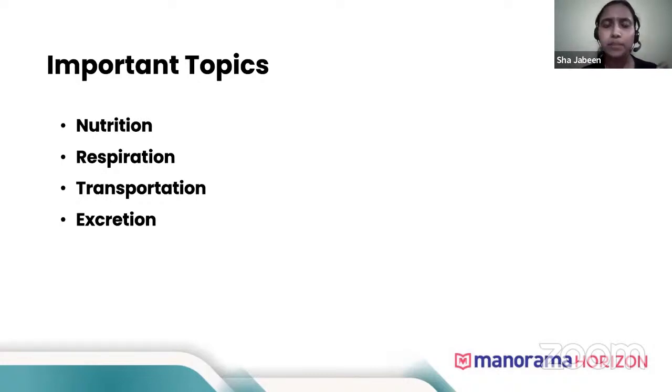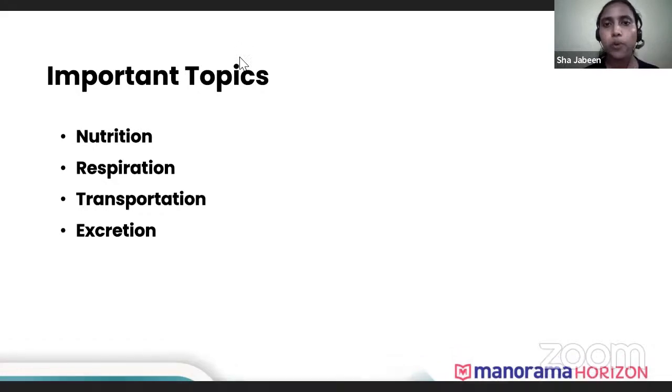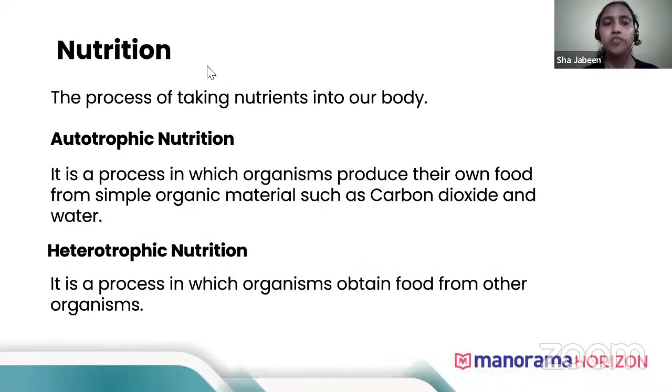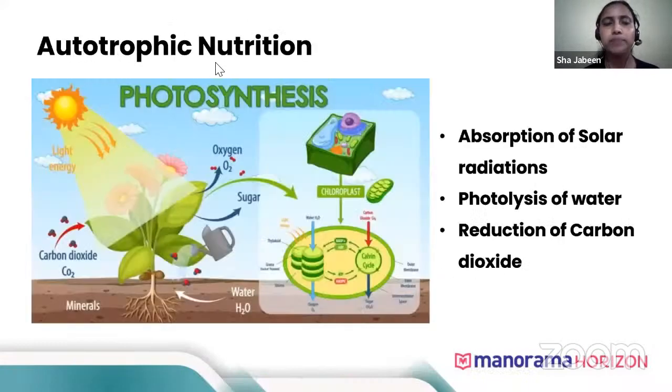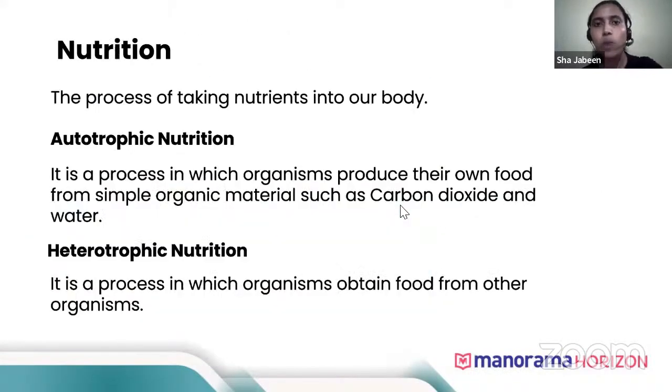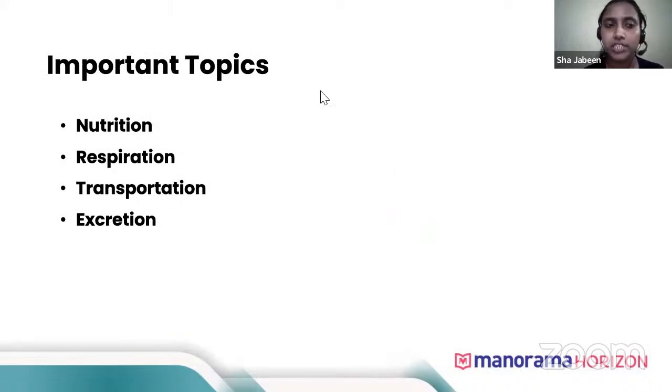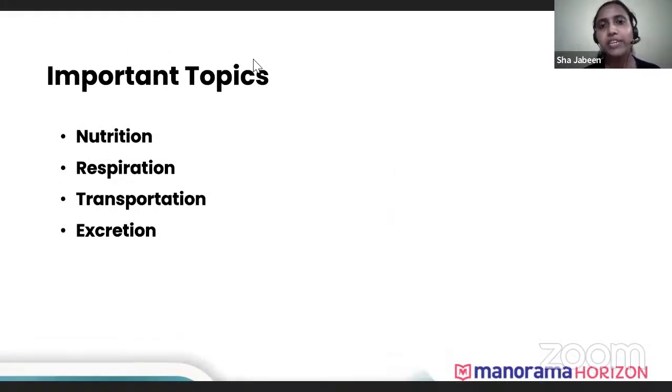Now, can anyone tell me why reproduction is not included as a life process here? Why have we not included reproduction here? Okay, so these are the important life processes we'll be dealing with today. So first we'll start with nutrition. I'm still waiting, why reproduction is not included. Yes, very good. It's not necessary for the survival of an organism. Life process is something which is very necessary for the survival of an organism.